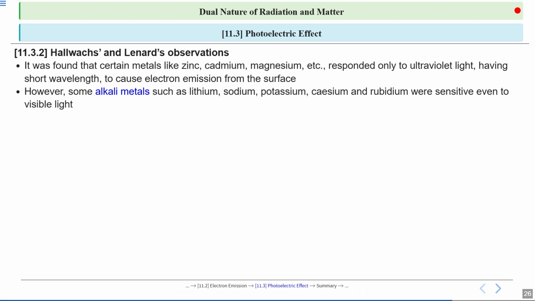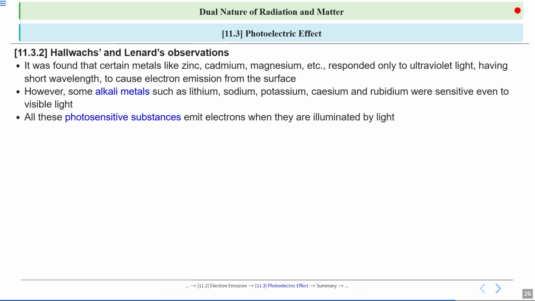However, some alkali metals such as lithium, sodium, potassium, cesium, and rubidium were sensitive even to visible light. These metals are special because they can emit electrons even when exposed to visible light, which has a longer wavelength and less energy than ultraviolet. This shows that some materials are more sensitive to light and can respond to lower energy photons.